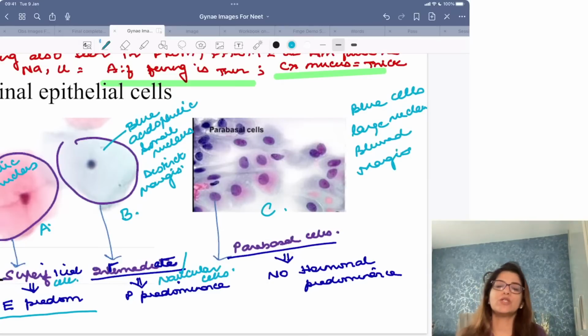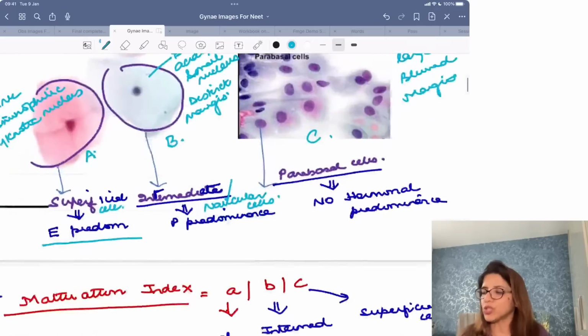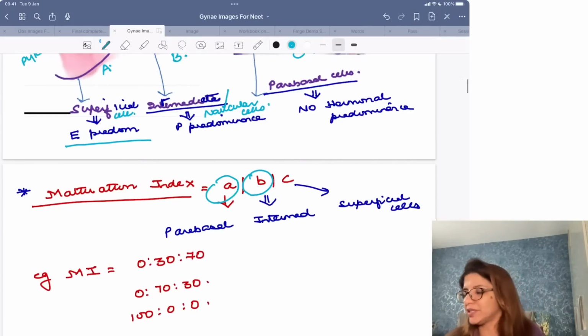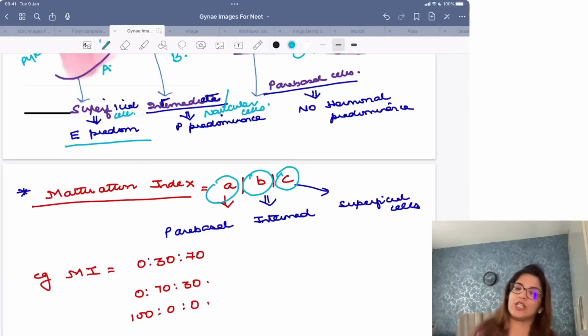Now, what we do is we count 100 vaginal epithelial cells, and out of those 100 cells, we see how many are parabasal, how many are intermediate, and how many are superficial. This is what is called the maturation index. The first number in the maturation index is the number of parabasal cells. The second number is the number of intermediate cells. And the third number is the number of superficial cells.